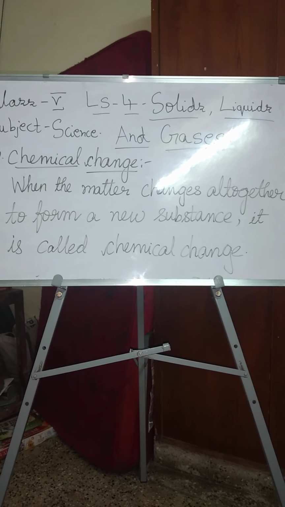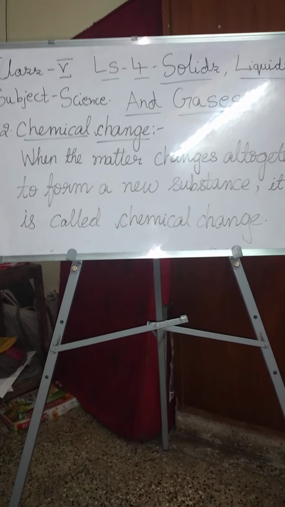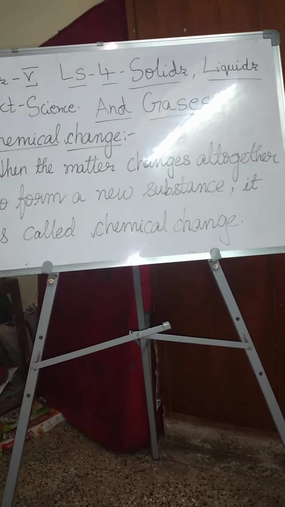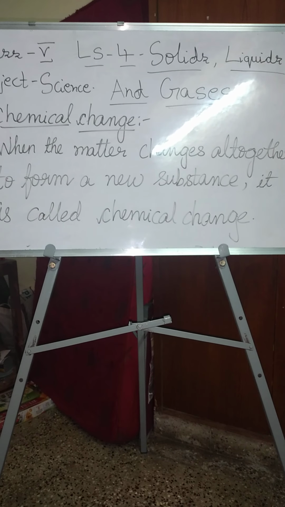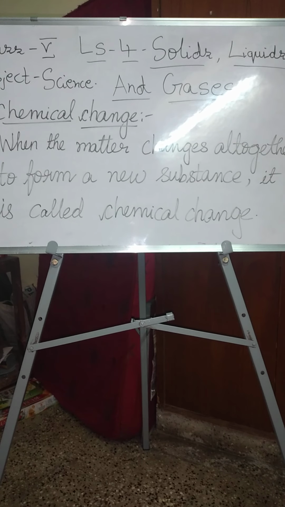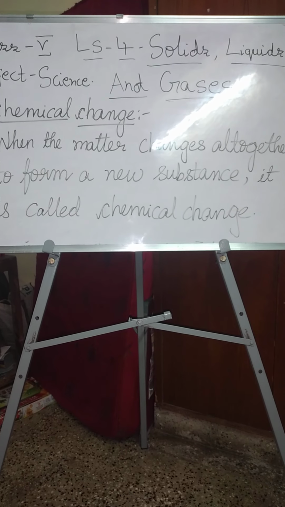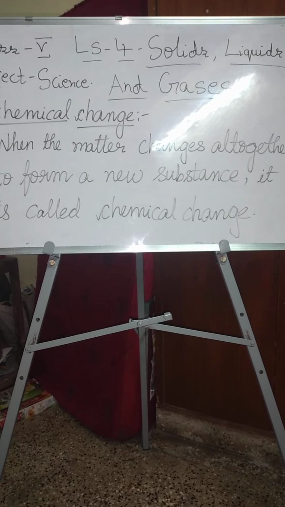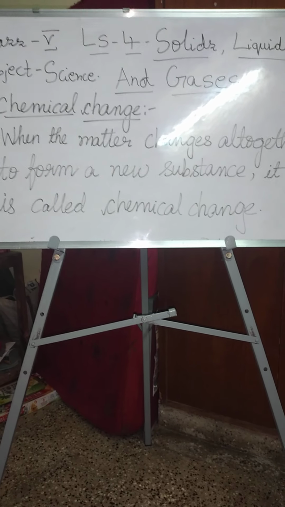Okay, children. Now I would like to tell you one more small thing. I am ending this lesson. Before that I would like to talk about the expansion of matter. When we heat a substance, its size increases, children, and this increase in size is called expansion of matter. And contraction of matter: how does the contraction of matter happen? When we cool a substance, its size decreases. This decrease in size of matter is called contraction of matter.